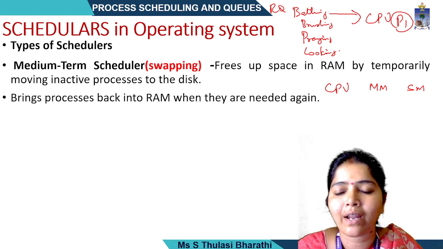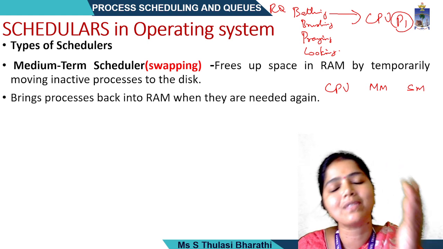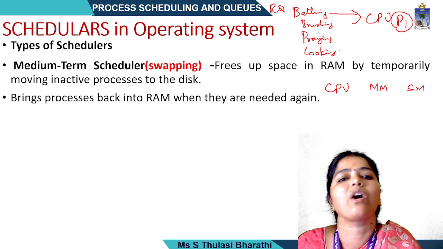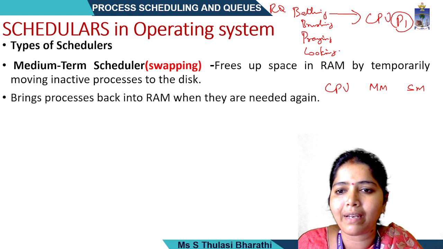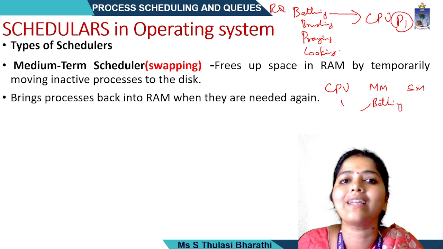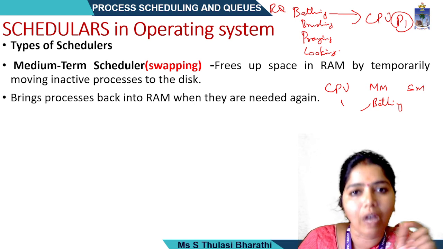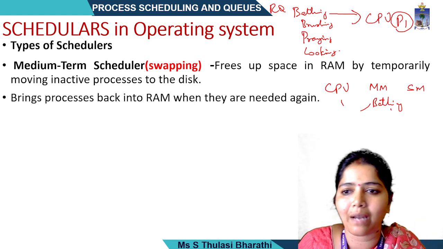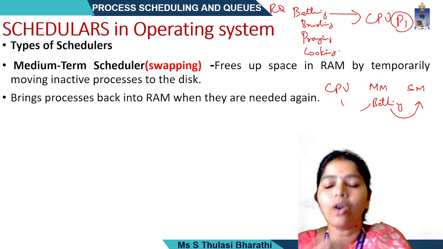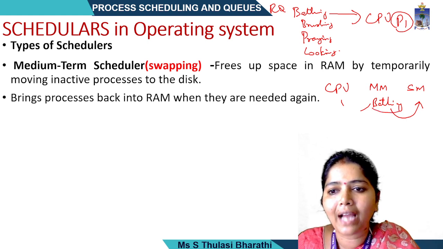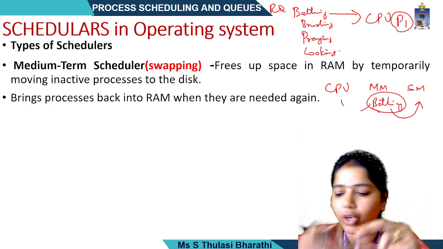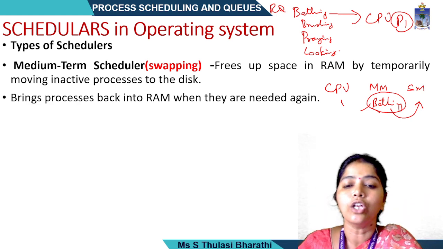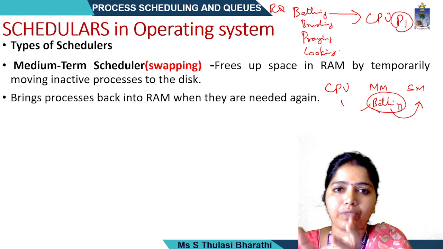Now the ready queue is there, but after entering the CPU, sometimes the particular process may require some kind of input output devices. So what will happen? It will be sent back here. So again bathing comes here, but this process can take some more time to be executed. Till that time, this process can be shifted to secondary memory. Why is it being shifted? Simply, ideally, I cannot keep this bathing process loaded in the main memory. That space can be allocated to some other process which needs to be done, so it frees up the RAM space.